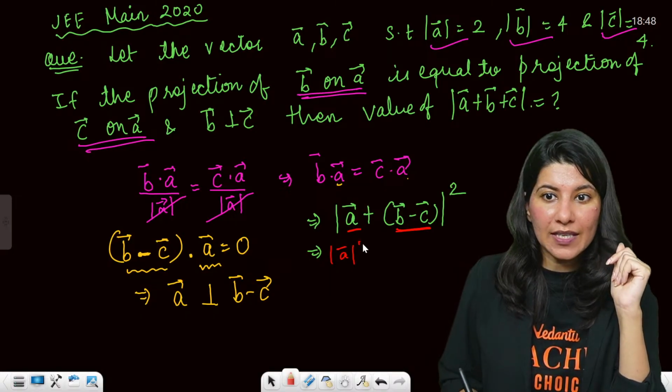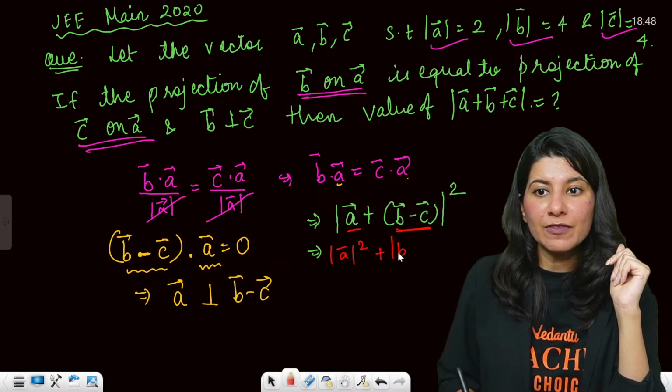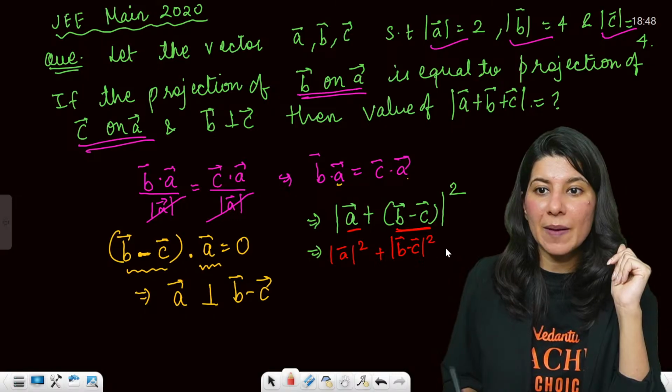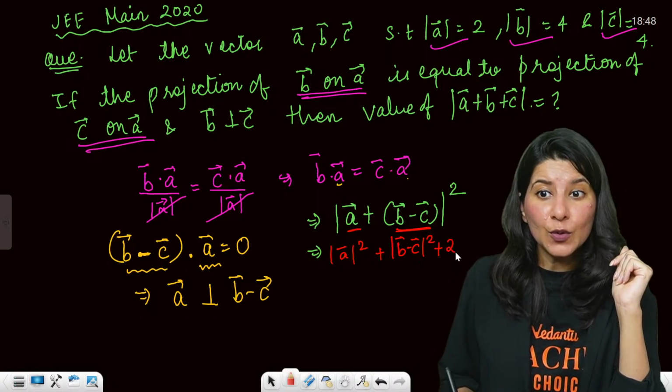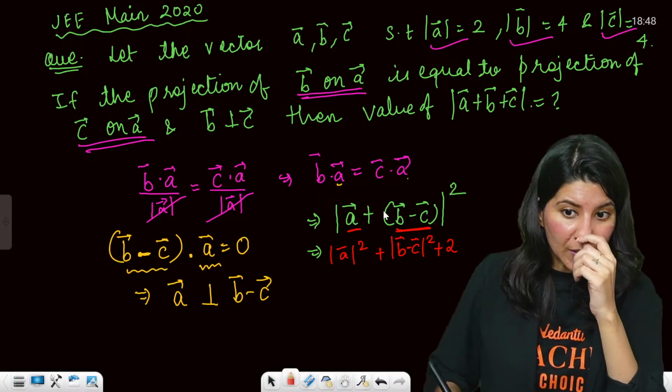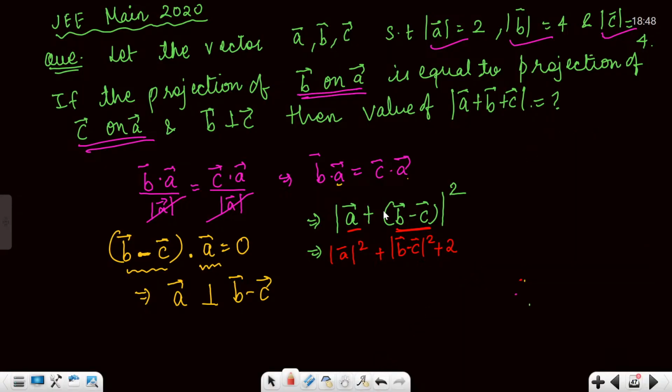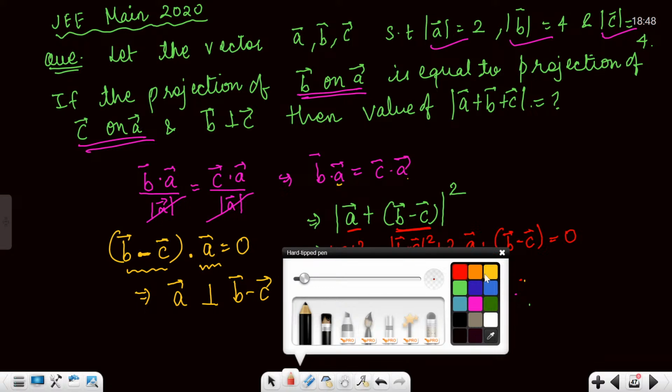Magnitude of A square, yes ma'am. Plus magnitude of B minus C whole square, yes ma'am. Plus 2 times dot product between them, 2 times A dot B minus C equals 0. Ma'am, what did you just do?